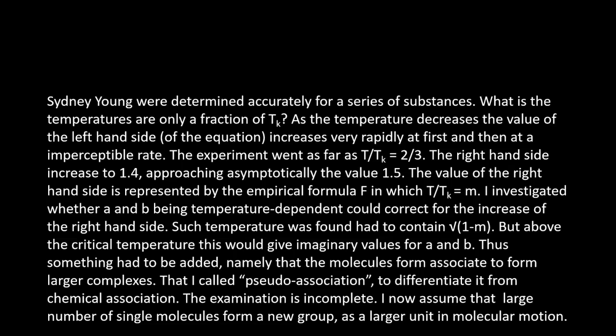So the temperature dependence was found to contain the square root of 1 minus m, but above the critical temperature this would give an imaginary value for A and B. Thus something had to be added, namely that the molecules associate to form large complexes. I call that cell association to differentiate it from chemical association. The examination is incomplete, and now assume that large numbers of single molecules form a new group as a larger unit in molecular motion.